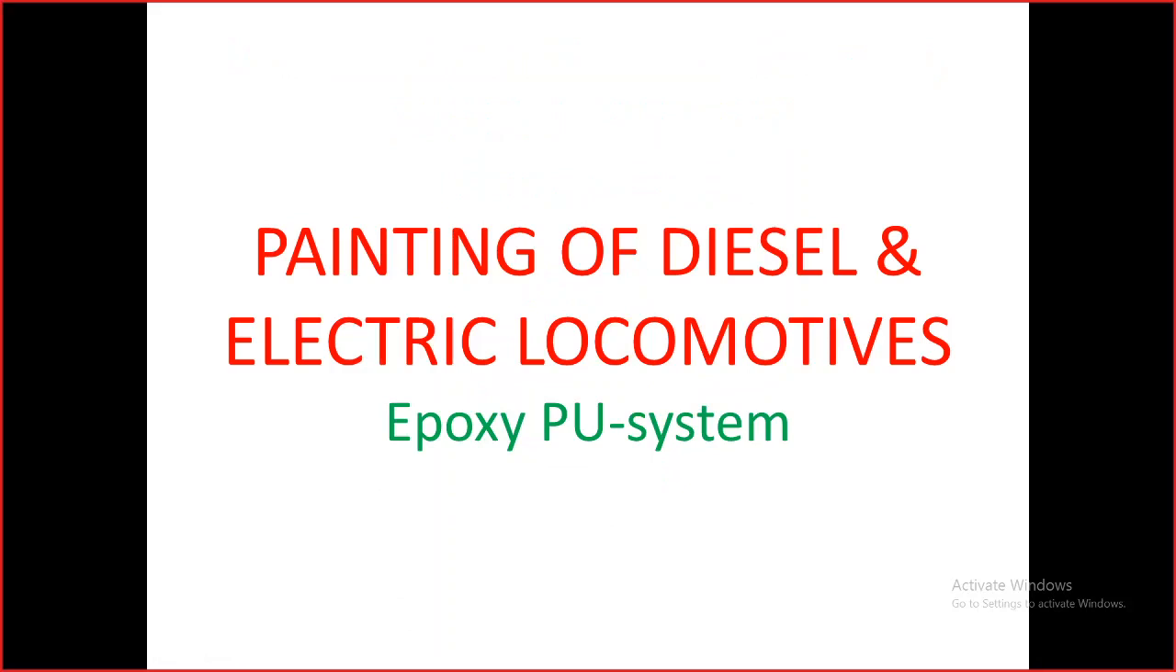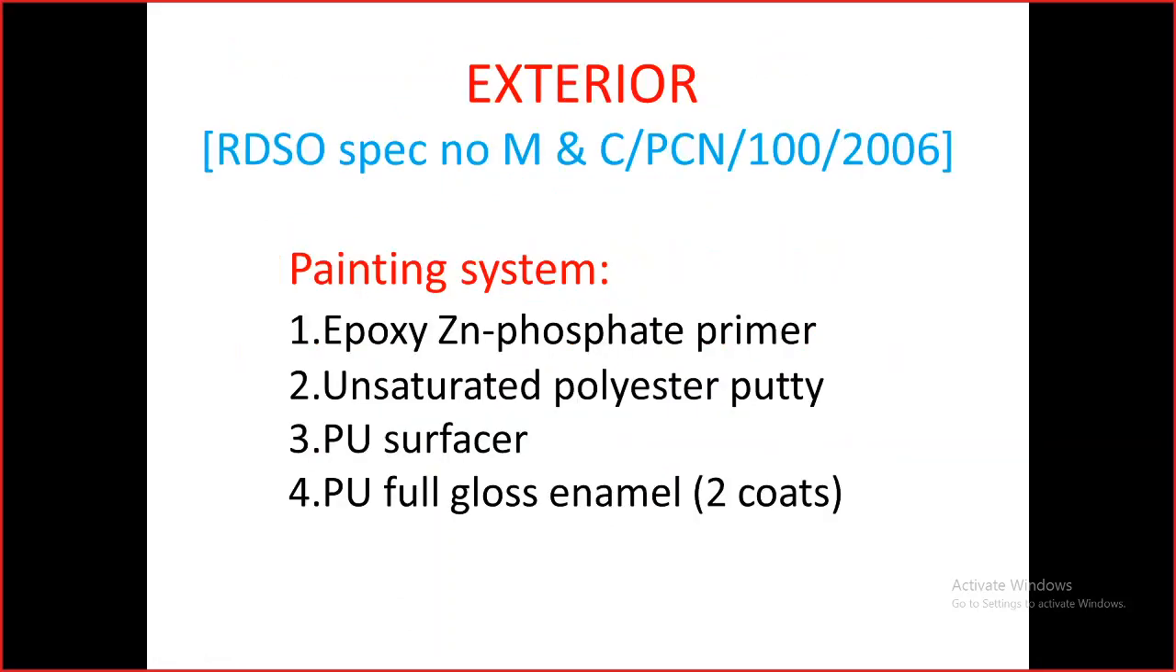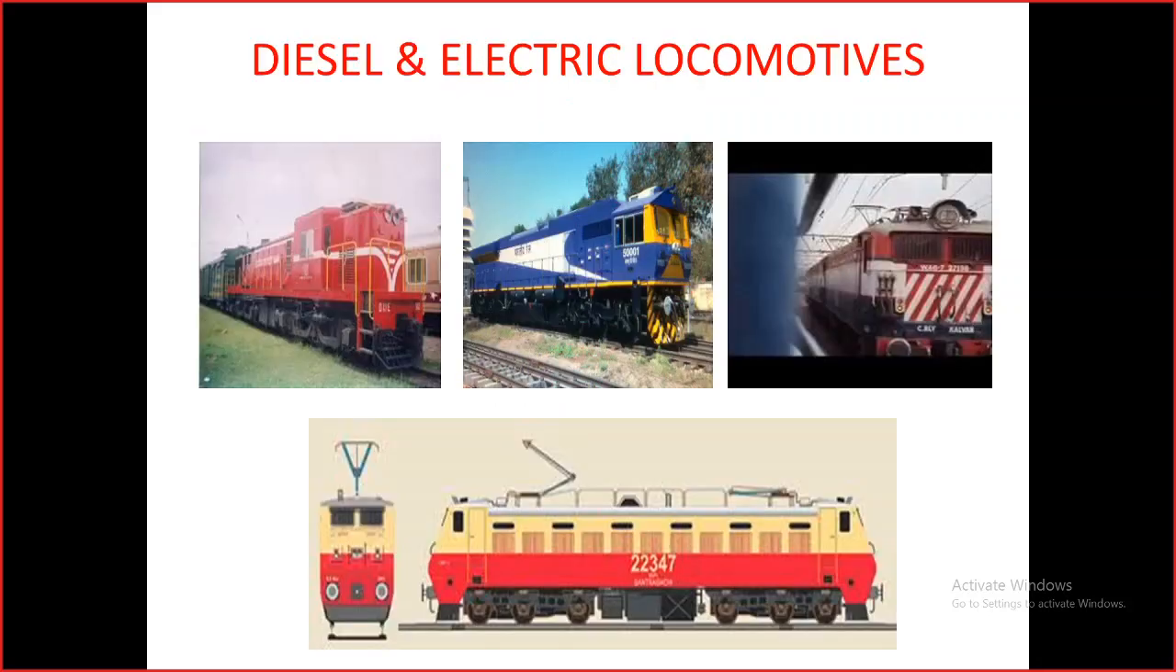And for the electric locomotives, the PU system is also the same, the same specification is used for the PU painting. Different color schemes are shown on the electric locomotives.